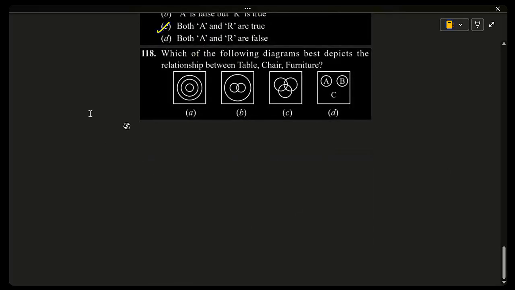118. Which of the following diagrams best depicts the relationship between table, chair, and furniture? As I told you already, there is a circle missing here. If the circle is there, this is furniture, and this is table, and this is chair. Both table and chair are inside the furniture, but because the circle is missing, I'm going with option E for this. 119.